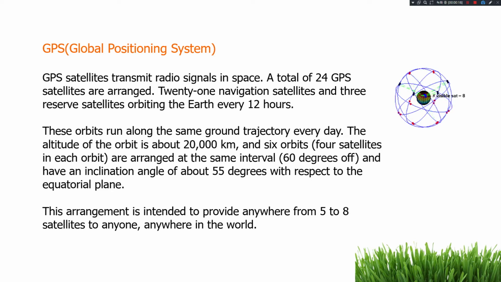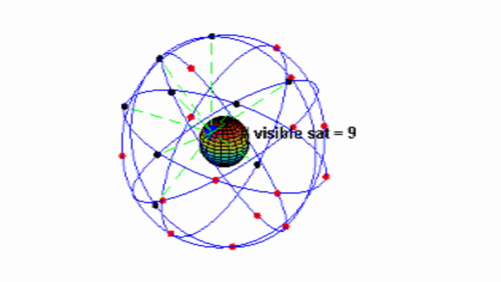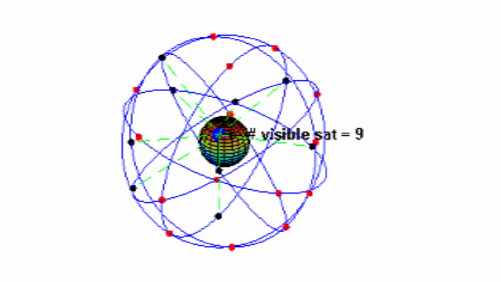There are at least 24 satellites set in the universe, and their altitude is about 20,000 kilometers. 4 satellites are placed in each of the 6 orbits, and the entire Earth is surrounded like a sphere. Because the satellites' orbital positions are spherical with respect to the Earth at an altitude of 20,000 kilometers, they are arranged so that they can communicate regardless of the person's location on Earth.